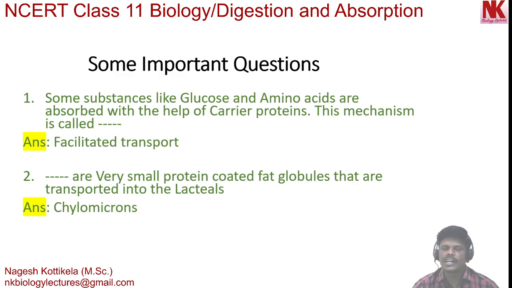Let's discuss some important questions from the topic that we have discussed today. First question: some substances like glucose and amino acids are absorbed with the help of carrier proteins. This mechanism is called, answer is facilitated transport. Remember, carrier proteins are involved in facilitated transport. Moving to the next, dash are very small protein coated fat globules that are transported into lacteals. The answer is chylomicrons.